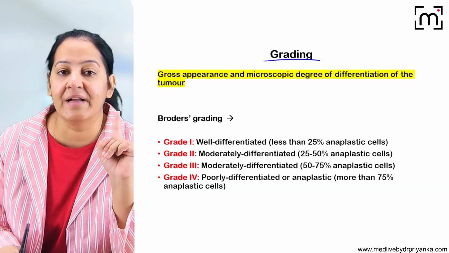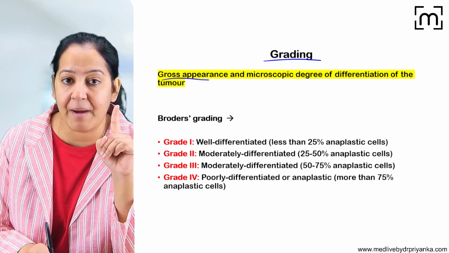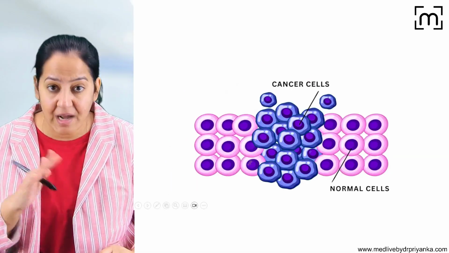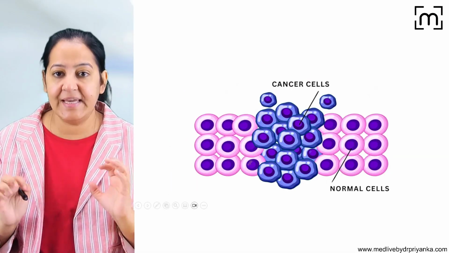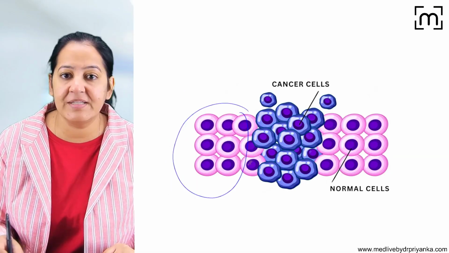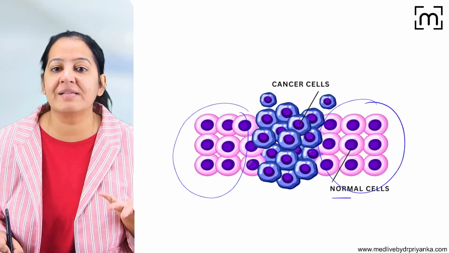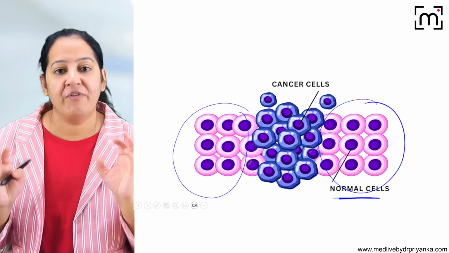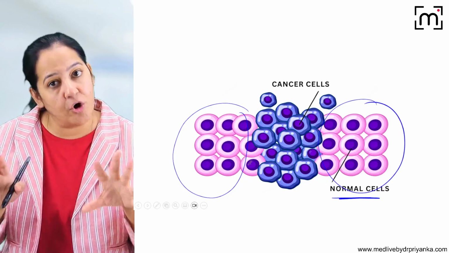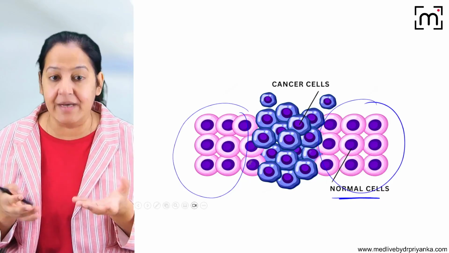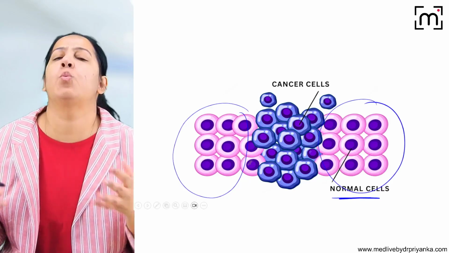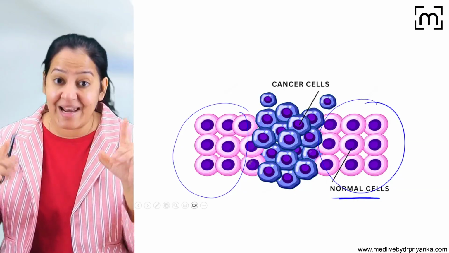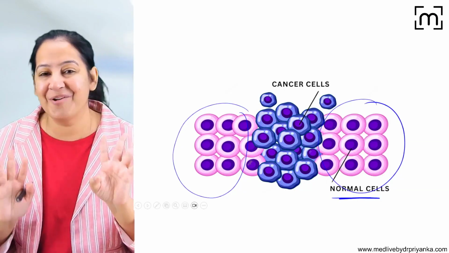Let's start with grading. I told you it is the gross and microscopic degree of differentiation of the tumor cell from the adjacent cell. Now you can see in this diagram the pink cells. These are the normal cells of that tissue. For example, if it is breast, the pink cells are the normal breast cells. If it is stomach, the pink cells are normal stomach cells. If it is brain, the pink cells are normal brain cells. Whatever organ the tumor is in, the pink cells are the normal cells of that organ.